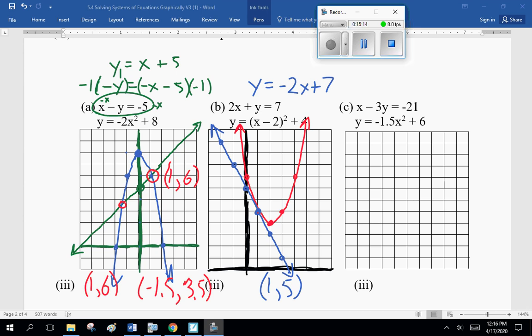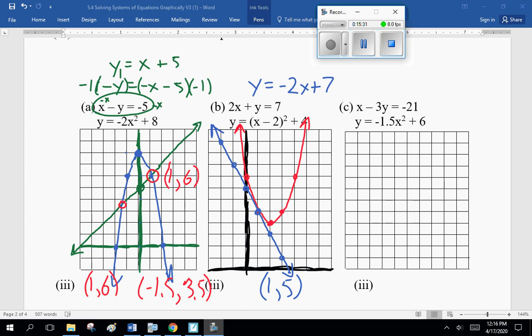Okay, welcome back. Now, when I drew my graphs, the first one I did was the quadratic y equals (x minus 2) squared plus 4. My vertex is at (2, 4). My a value is 1, so it means I go over 1, up 1, over 2, up 4, and I got my graph that I drew in red here.